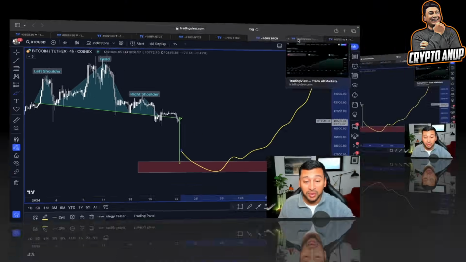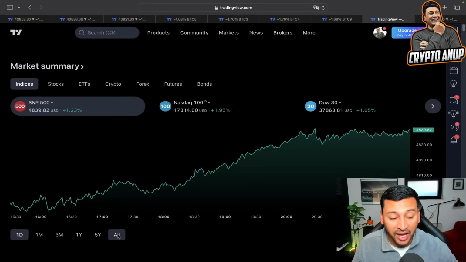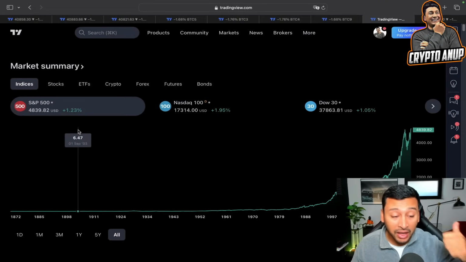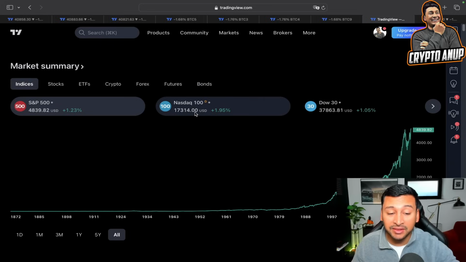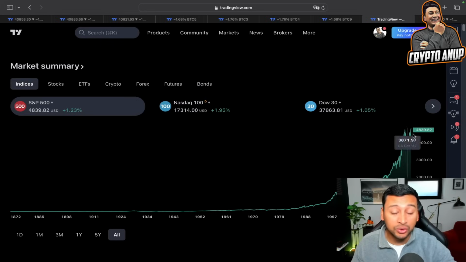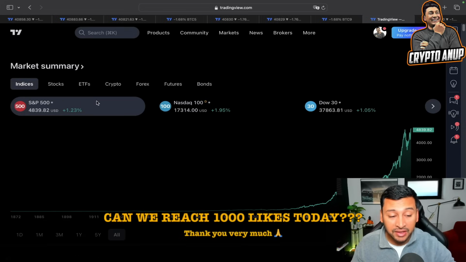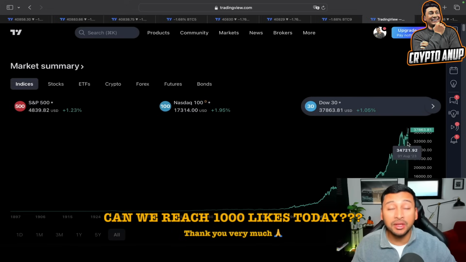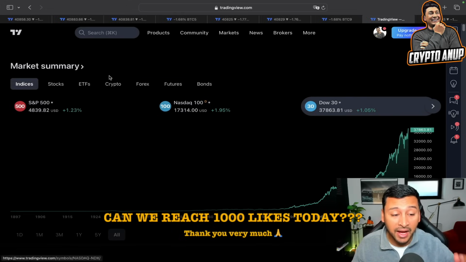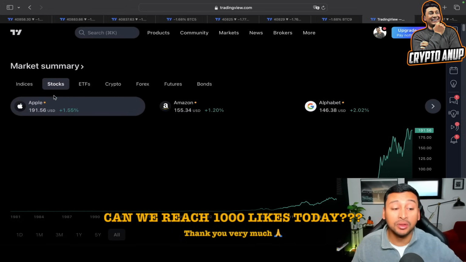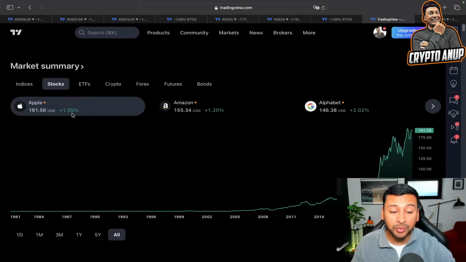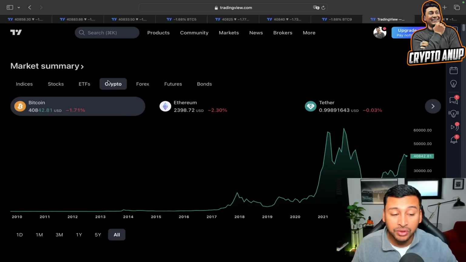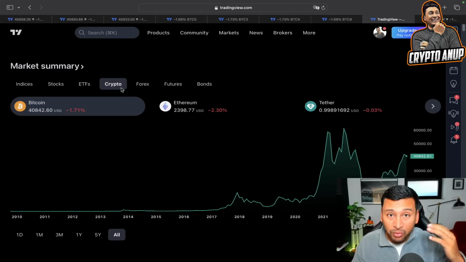Yes, if you simply look at the indices, guys, if you look at S&P 500, it is up 1.2%. Nasdaq up 1.95%, also forming a new higher high. S&P 500 as well. Even Dow 30, if you look at this price structure, you can see it is also making a new higher high. Now let's look at stocks. Stocks are up. Apple is up 1.5%, Amazon 1.2%, Alphabet around 2%. But if you look at crypto is lacking momentum, bullish momentum, but this could be just temporary, guys.